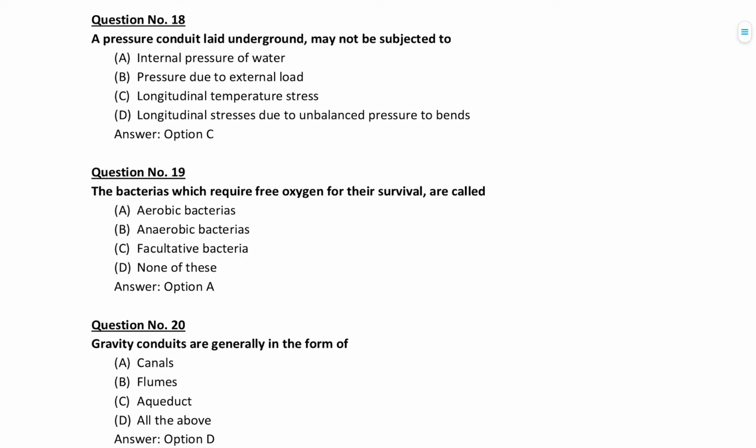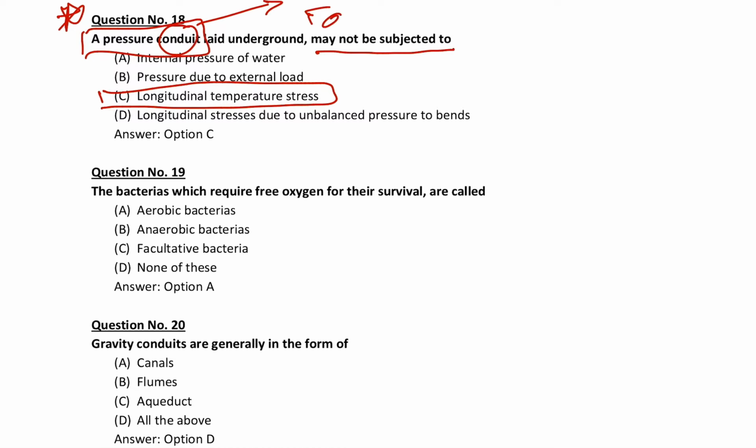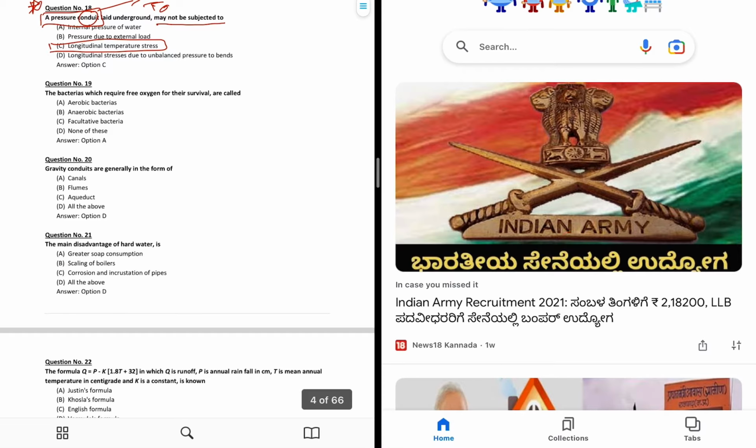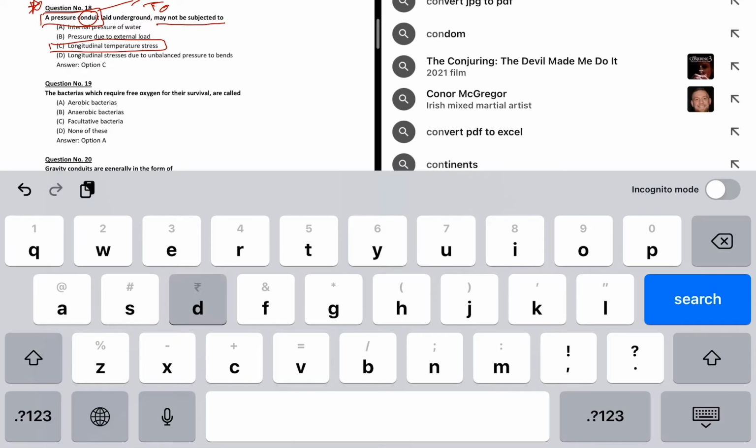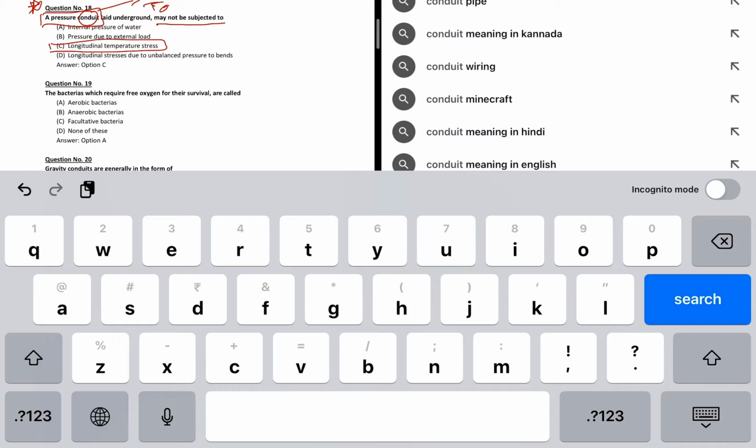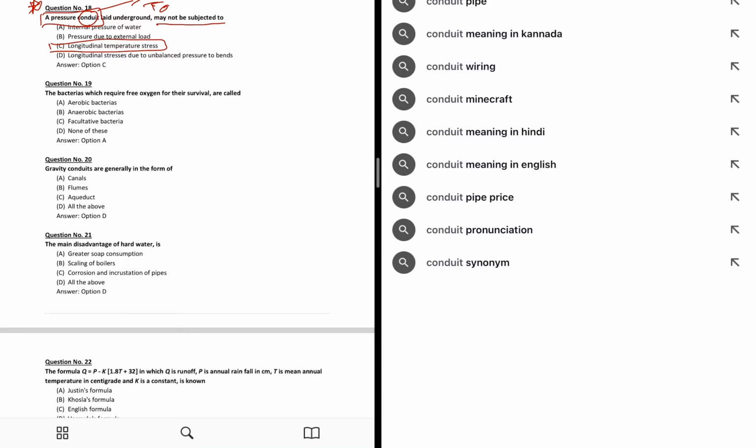The 18th one, right? Pressure conduit laid underground may not be subjected to longitudinal temperature stress. Let's see what is meant by conduit. Conduit: a channel for conveying water or other fluid.